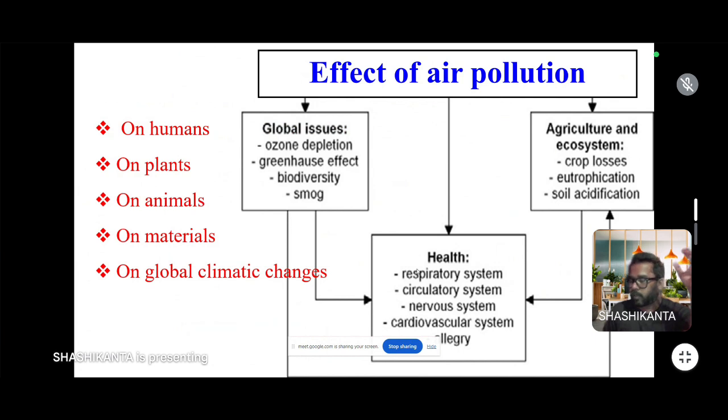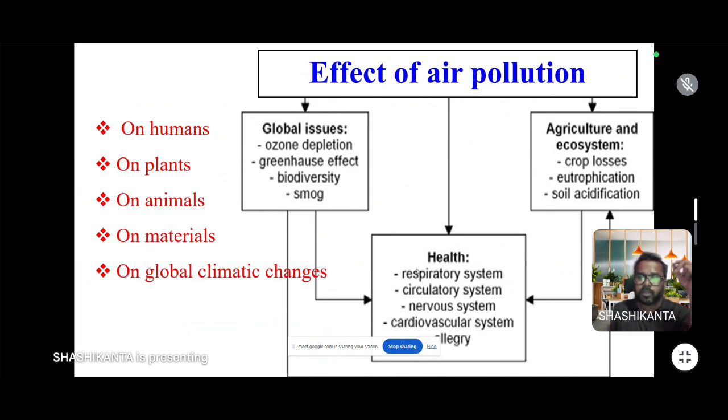Then the effect of air pollution. Air pollution has severe effects on human beings, plants, animals, materials, and global climate. It causes global climate change like ozone layer depletion, greenhouse effect, biodiversity loss, and smog. In agricultural fields, it affects crop yield, growth, development, germination, etc. It also affects the ecosystem through eutrophication and soil acidity.